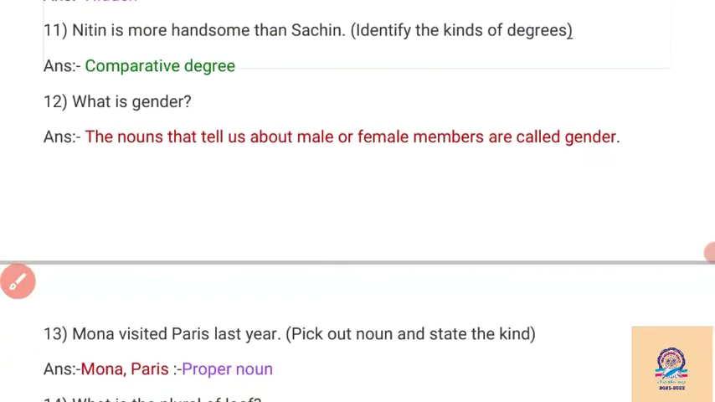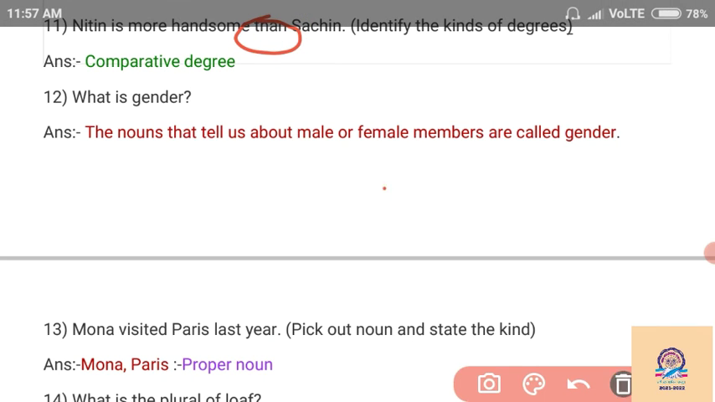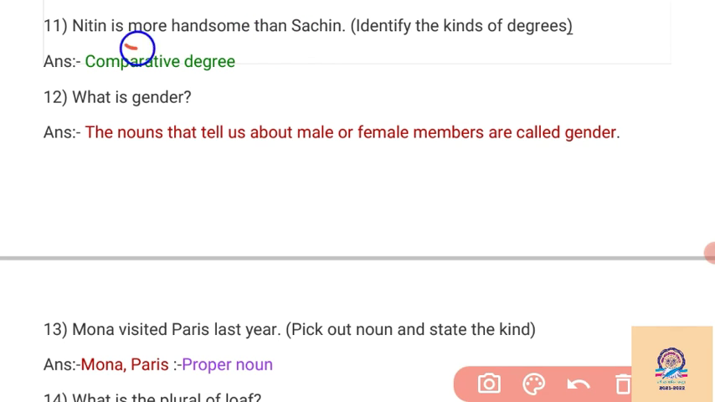Then, Nitin is more handsome than Sachin. So identify the kind of degree here by seeing than as well as by seeing the word more. More handsome, that is the comparative form of degree. So our answer is comparative degree. Than is a keyword to identify the degree properly.